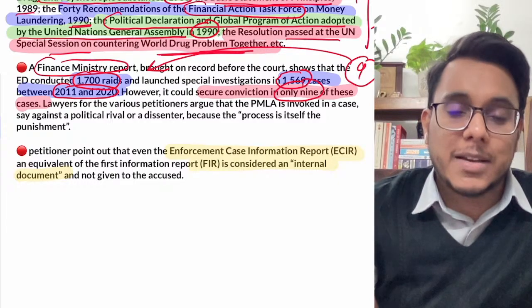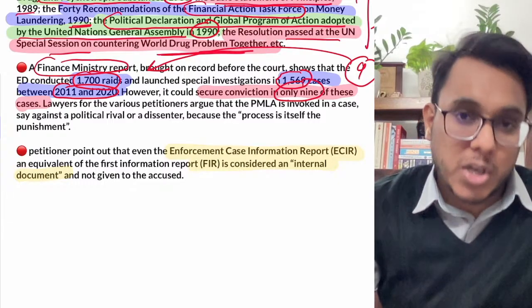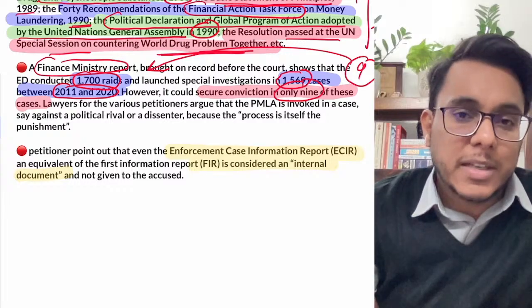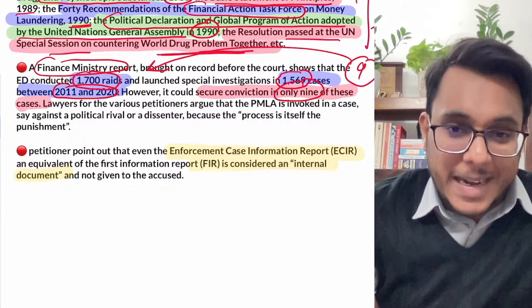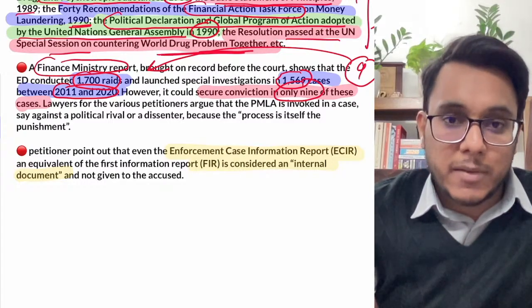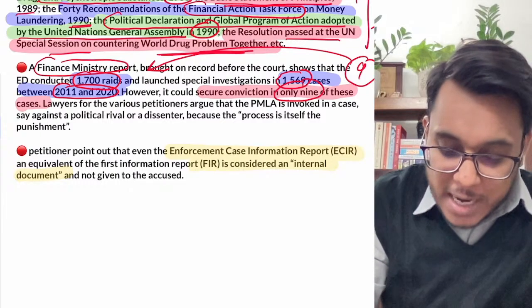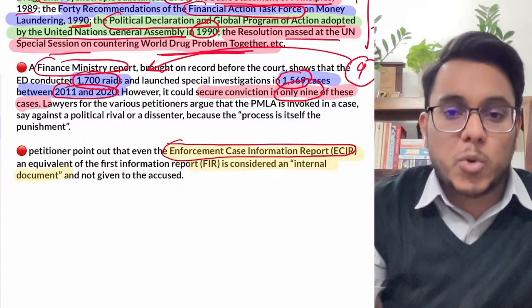Recently we have also seen the arrest of relatives of some politicians from opposition parties. Further, when a raid is made under the Prevention of Money Laundering Act, or when a person is booked for violation of the act, an Enforcement Case Information Report, the ECIR, is prepared.